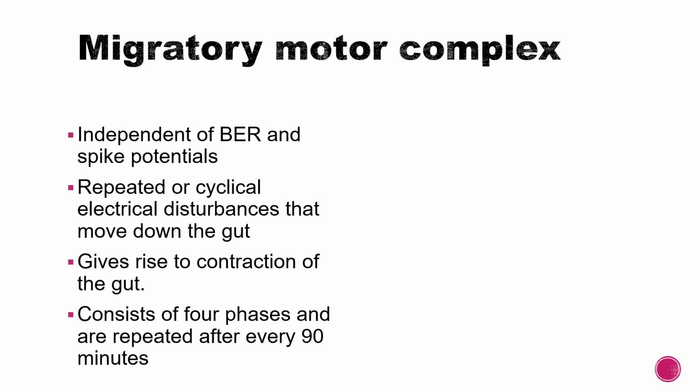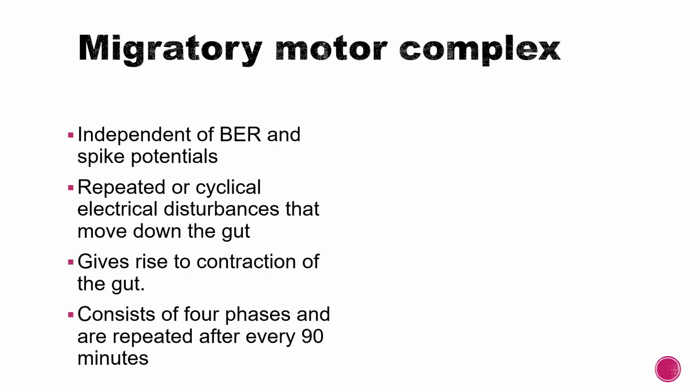is MMC. Okay, so these are basically independent of BER and spike potentials. So we studied BER, which gives rise to spike potentials due to changes in the membrane potential. Now we get another type of electrical activity, which is migratory motor complex. The thing to remember about this is that migratory motor complex are only found in fasting conditions. As soon as we take in food, the migratory motor complex disappears.